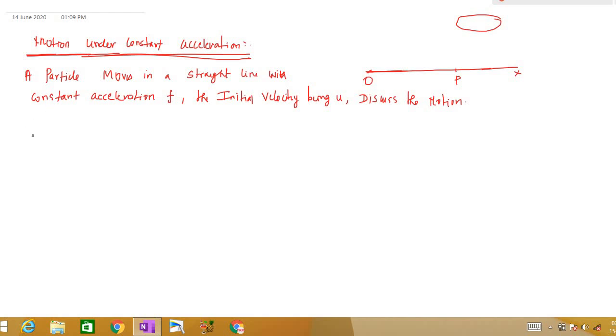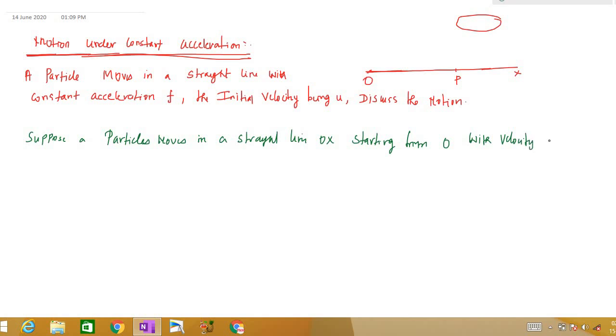Yeah. So suppose a particle moves in a straight line OX. I'm just going to interpret what I said. Suppose a particle moves in a straight line OX, right? So OX is a straight line starting from O with velocity u. That is, u is the initial velocity, right? Yeah. So take O as origin.